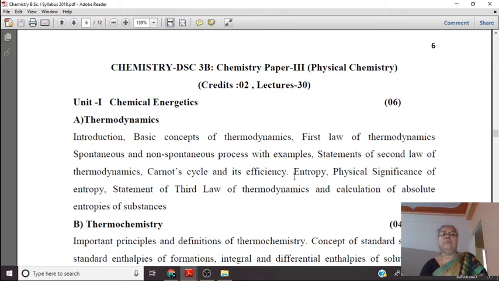Then you have also learned the entropy, physical significance of entropy, then the statement of third law of thermodynamics and calculation of absolute entropies.